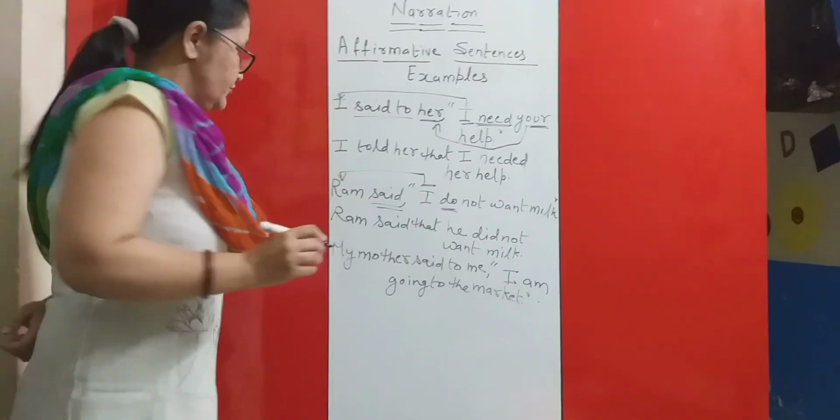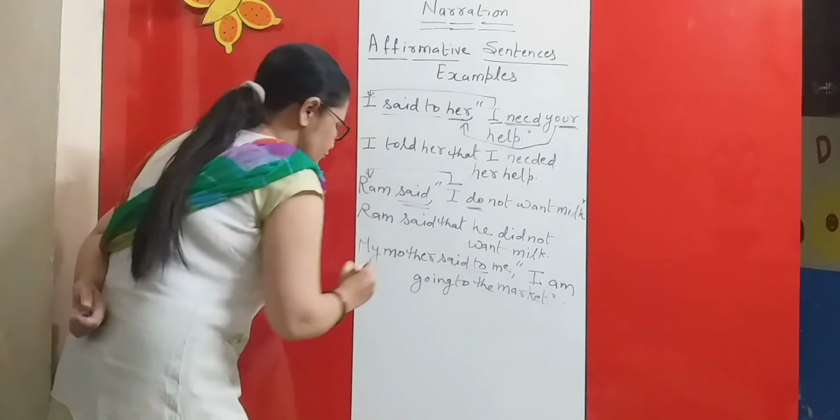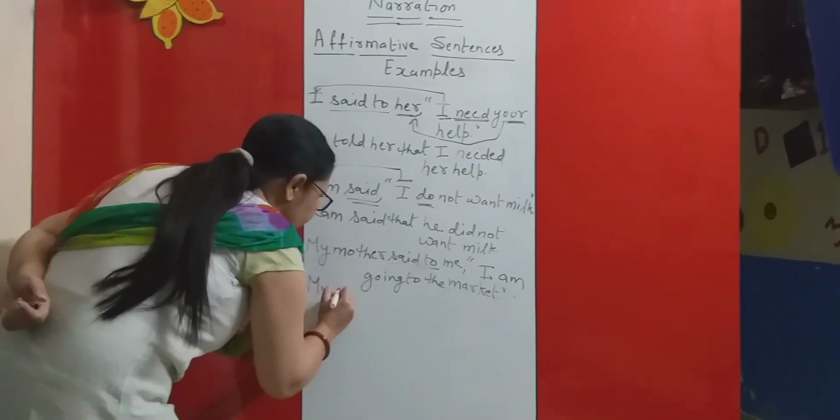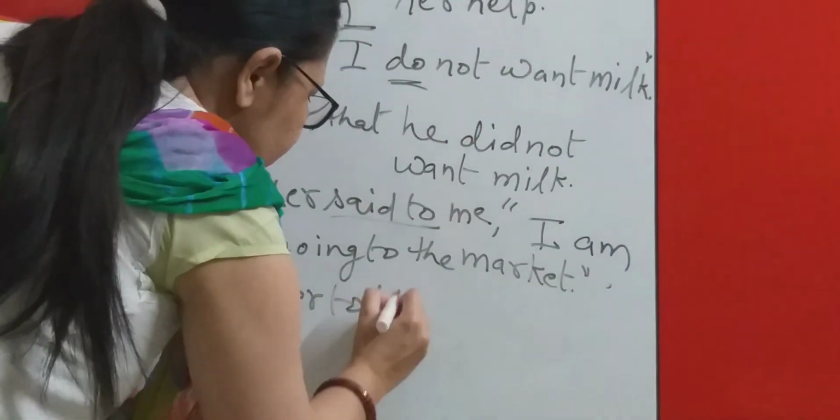Right? So this particular sentence will be changed into indirect speech. Just said to will be changed into told. So my mother told me that.